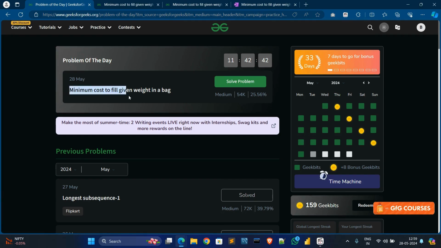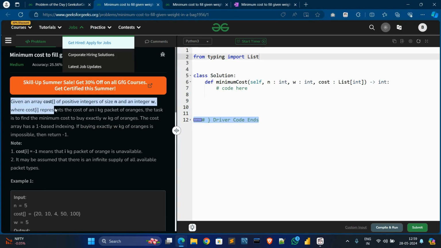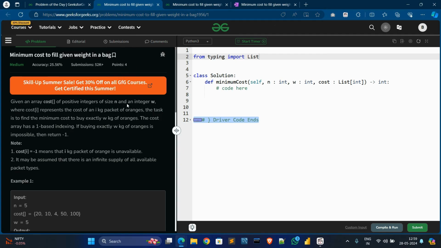In today's video, we solve minimum cost to fill a given weight in a bag. Go to the problem statement. You are given an array cost of positive integers of size n and an integer w, where cost[i] represents the cost of an i kg packet of oranges. Your task is to find the minimum cost to buy exactly w kg of oranges. The cost array has one-based indexing. If buying exactly w kg of oranges is impossible, then return -1.